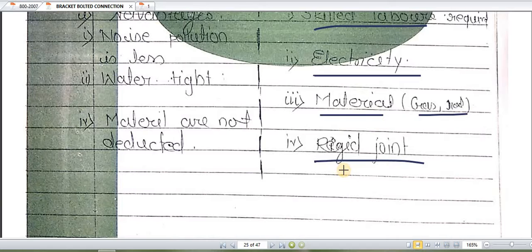Due to expansion, some contraction or expansion can be accommodated in the bolted connections. But in welded connections, there is no such provision for contraction and expansion due to change in temperatures, because it is a rigid joint. So a rigid joint is created in the welded connections.